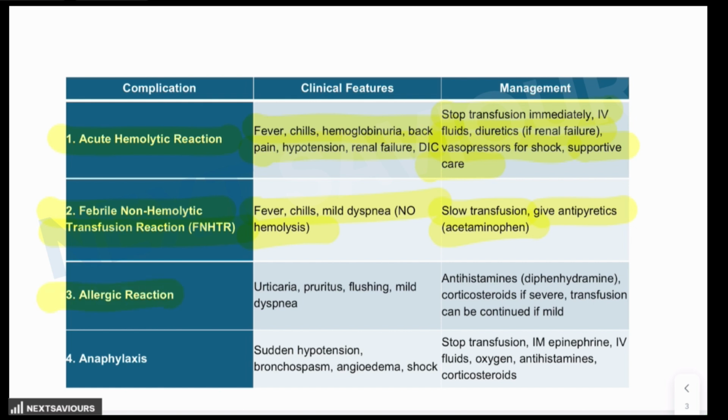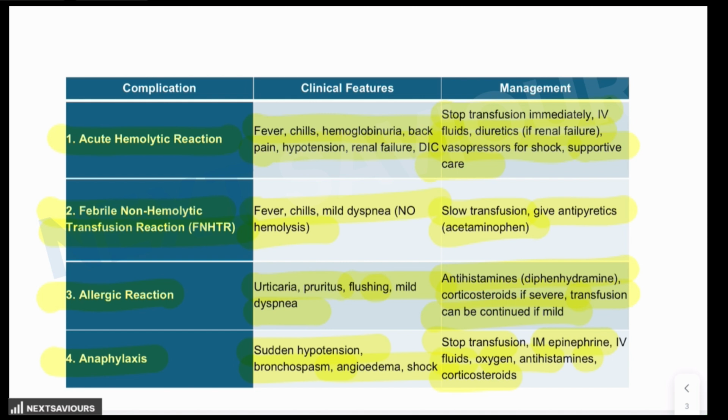Another one is the allergic reaction, which, as you know, is identified as urticaria, pruritus, flushing, and mild dyspnea, which could be because of an IgE-mediated reaction to the plasma proteins. Give antihistamines and corticosteroids if the reaction is severe, and the transfusion can be continued if it is mild. Anaphylaxis is a severe IgE-mediated reaction. You already know about this, which results in sudden hypotension, bronchospasm, angioedema, and even shock. So immediately you have to stop the transfusion. Intramuscular epinephrine, IV fluids, oxygen, antihistamines, and corticosteroids are to be given as supportive measures in these cases.